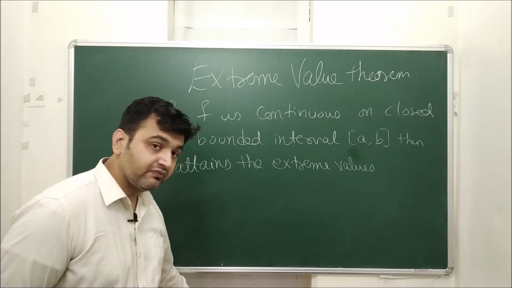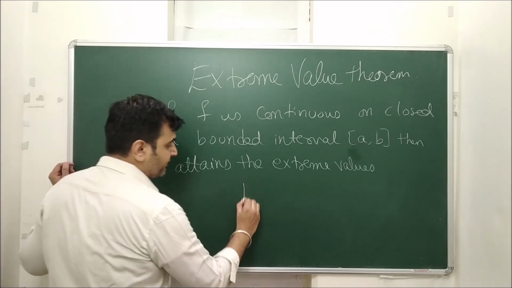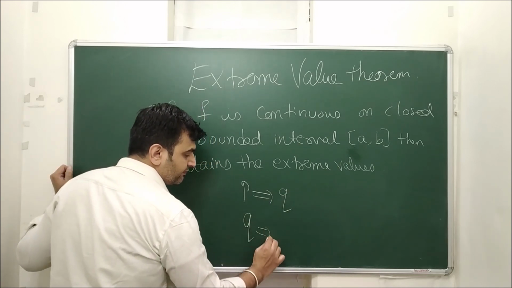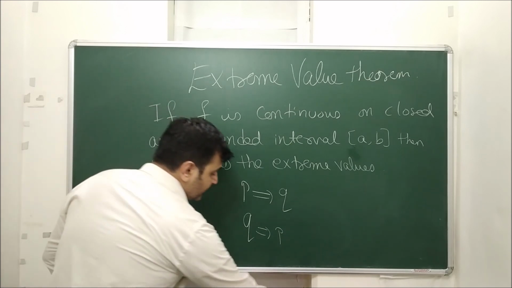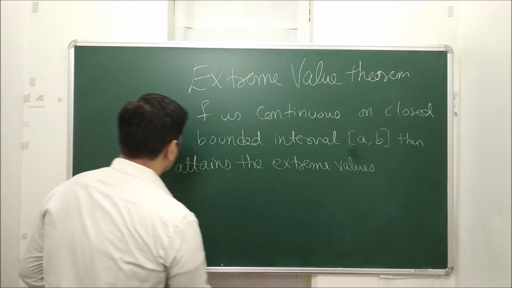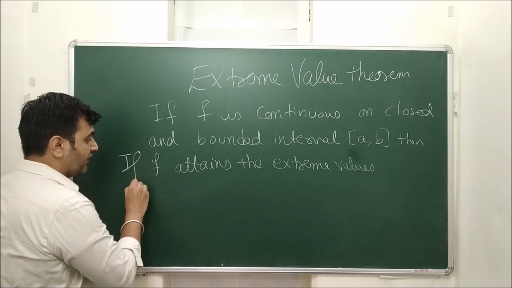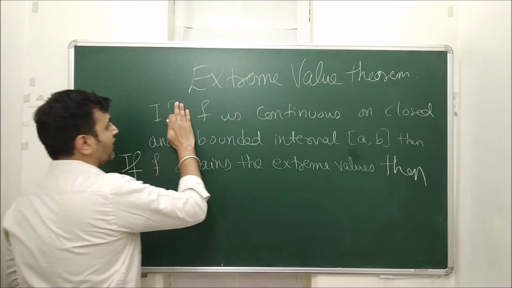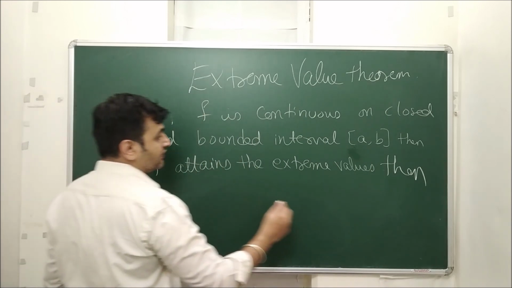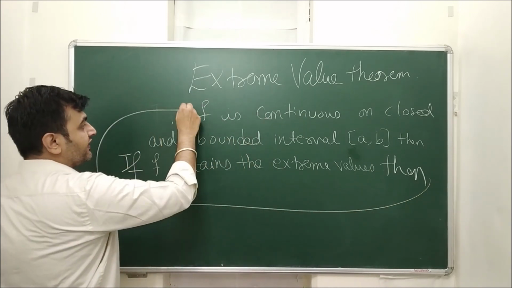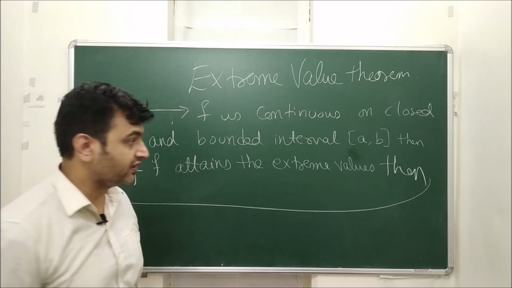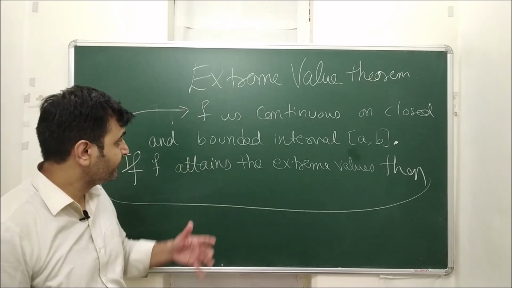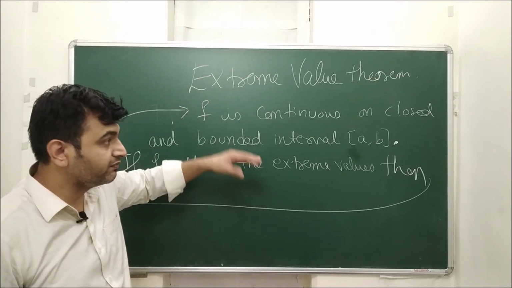Okay, so now what will be the converse? If you have a statement P implies Q, what is the converse of P implies Q? It is Q implies P, right? So in this case, the converse will be: if f attains the extreme values, then f is continuous on a closed and bounded interval. So this is what the converse of the extreme value theorem is. P implies Q, converse is Q implies P.